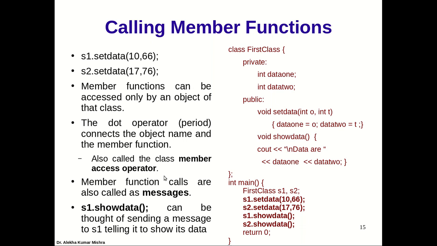So suppose main is making this call, S1 dot set data. So main is sending a message to the object S1 via this set data. It is sending a message that, you set the data, kind of thing.